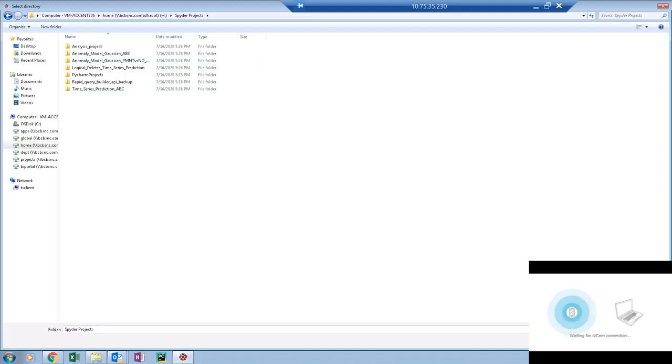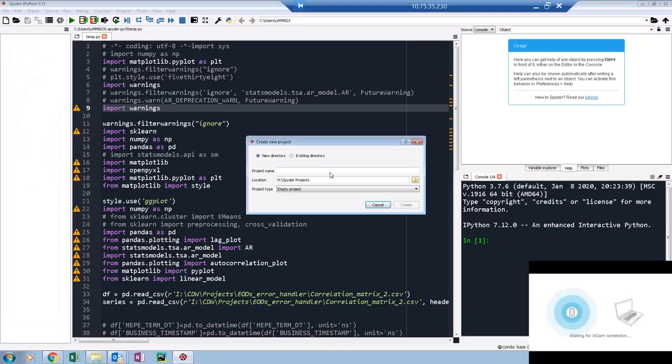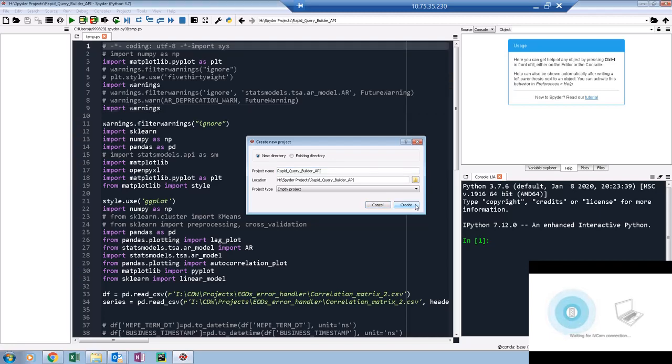Okay, so this is the folder you want it to be created in, and then you can give the project name as rapid. Okay, so let's go ahead and create a new project under this folder and this name.